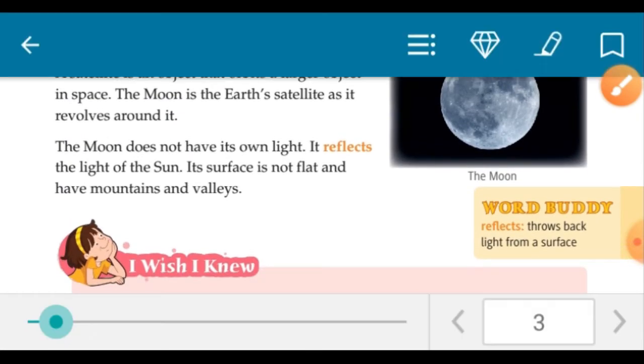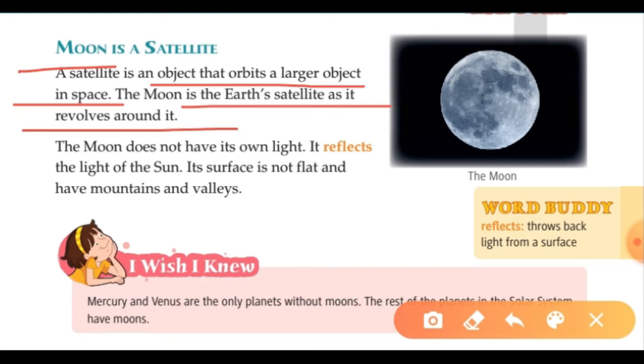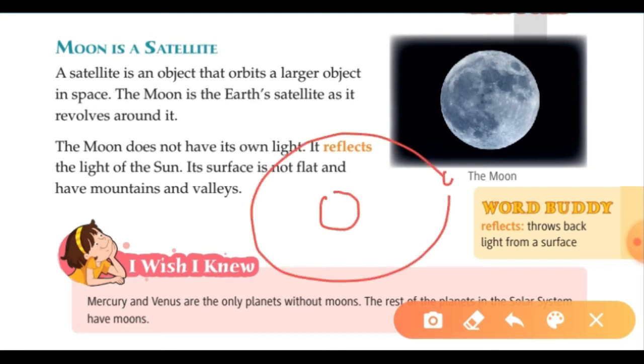Now we will know about a satellite and our satellite, the Moon. A satellite is an object that orbits a larger object in space. The Moon is the Earth's satellite and it revolves around it. I have explained that this is the Sun and this is the planet which is moving.